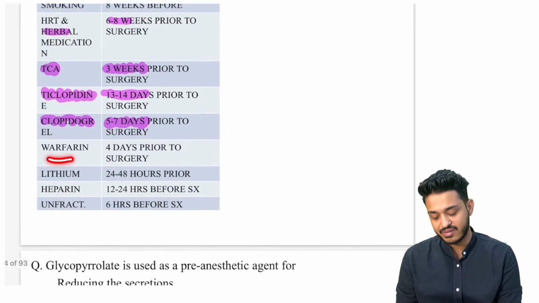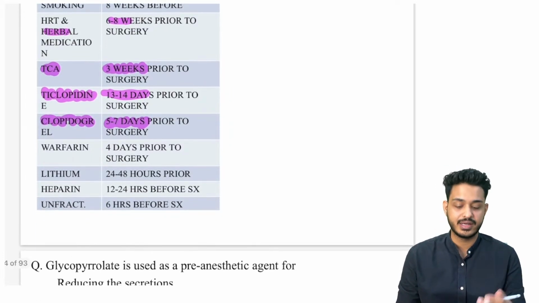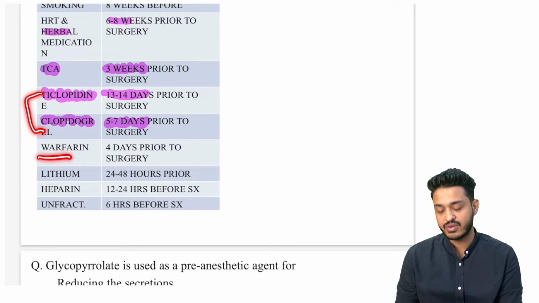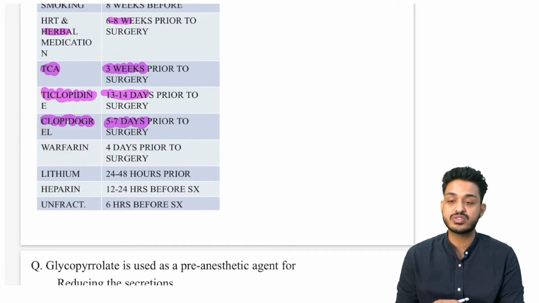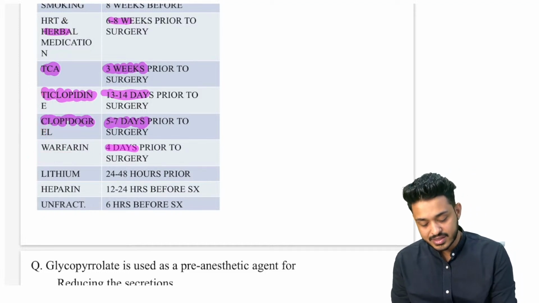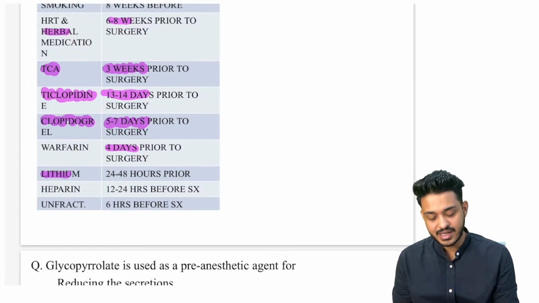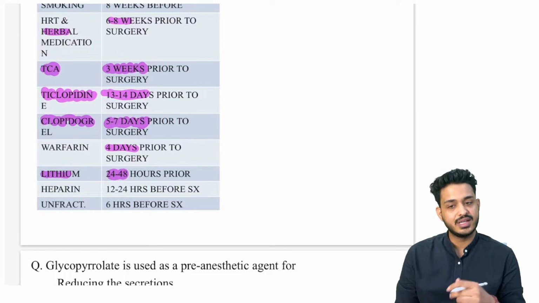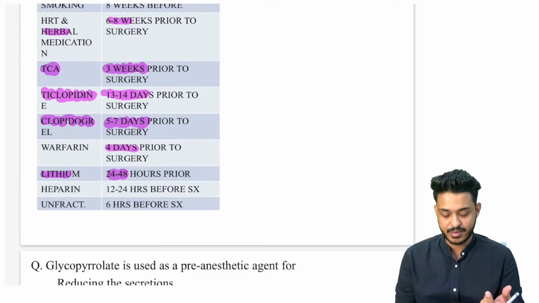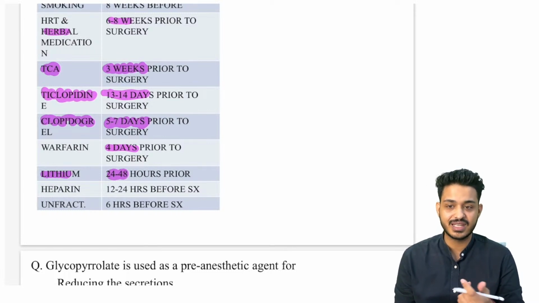What about this warfarin? Warfarin is an anticoagulant. These are your antiplatelets. Warfarin is an anticoagulant drug. We are going to stop the warfarin 4 days prior to surgery, 4 दिन पहले वारफेरिन बंद करना है. और लिथियम कब बंद करना है? 24 to 48 hours. Lithium has multiple side effects, you have to remember, right? लिथियम के साइड इफेक्ट लिथियम से ही याद कर सकते हैं, right.